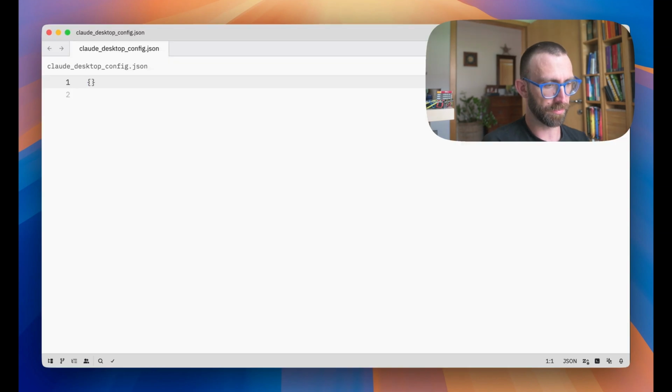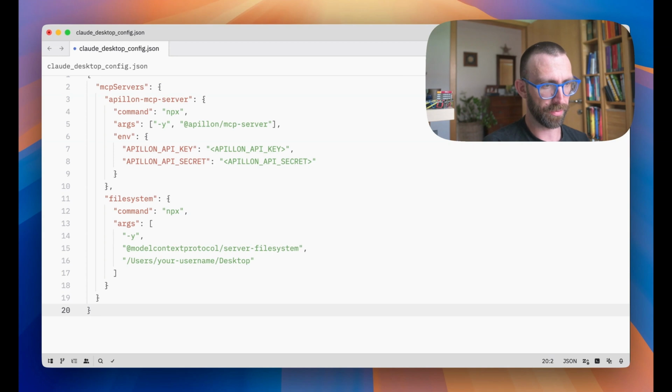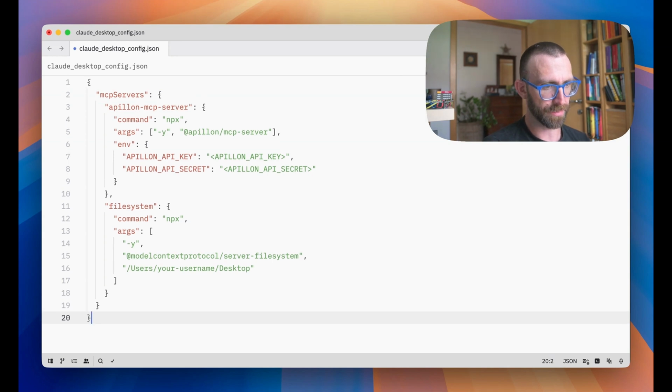So as you now see, we've entered the Claude Desktop config, and currently it's empty. So nothing is in there, and we're just going to simply select everything, and we're going to throw in the configuration that is specified within the Apillon GitHub config. Let me briefly walk you through those commands. So right now we're defining two MCP servers, or two MCP server namespaces to be exact. One is the file system. It's something we do not control, but it's a very useful tool, and it's going to allow us to do some of the cool things we're about to do today in this tutorial.